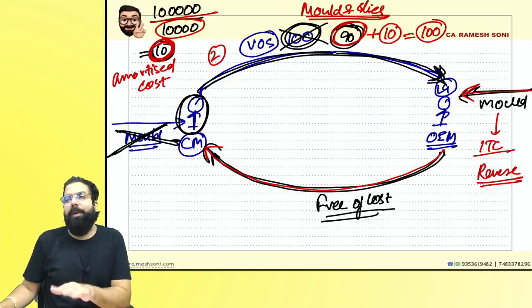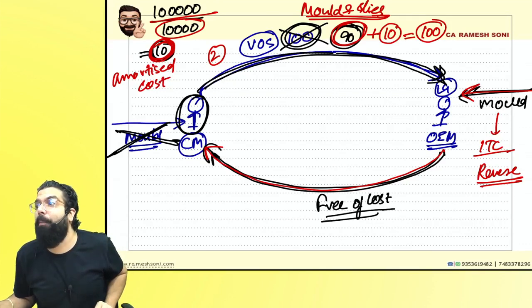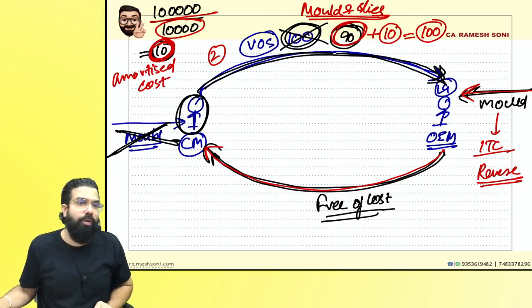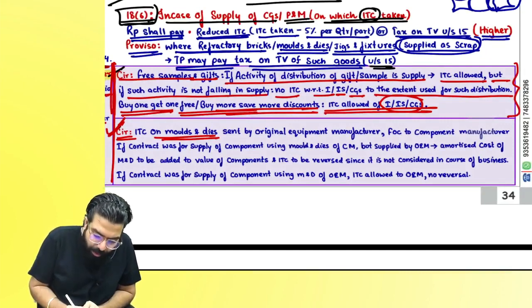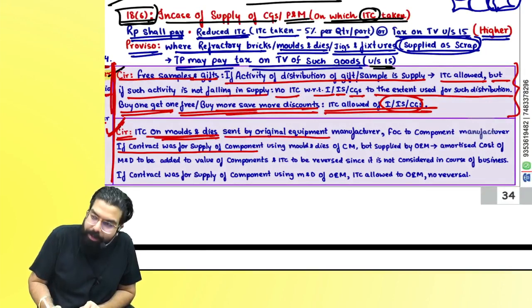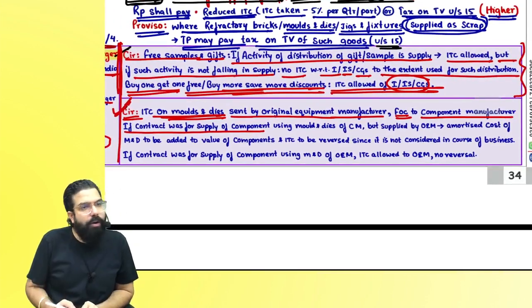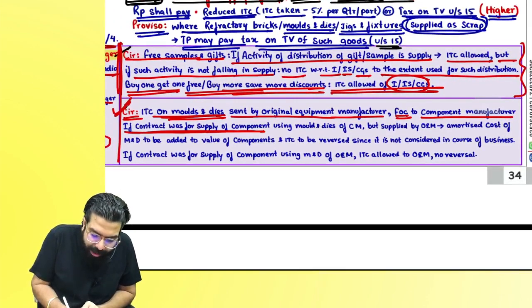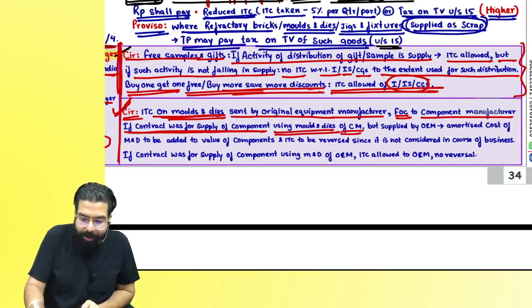Now in 90 rupees, you can't go ahead and add the full 1 lakh rupees. So the government told you have to add the amortized cost of the mold in the value of supply. See over here, everyone. If the contract was for supply, what about ITC on mold and die sent by the original equipment manufacturer FOC, meaning free of cost, to the component manufacturer? Everyone over here, if the contract was for supply of component using the mold and die of the component manufacturer, he told I